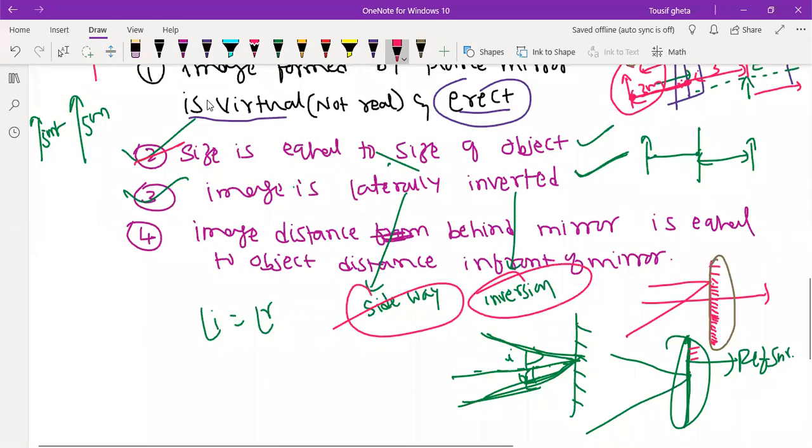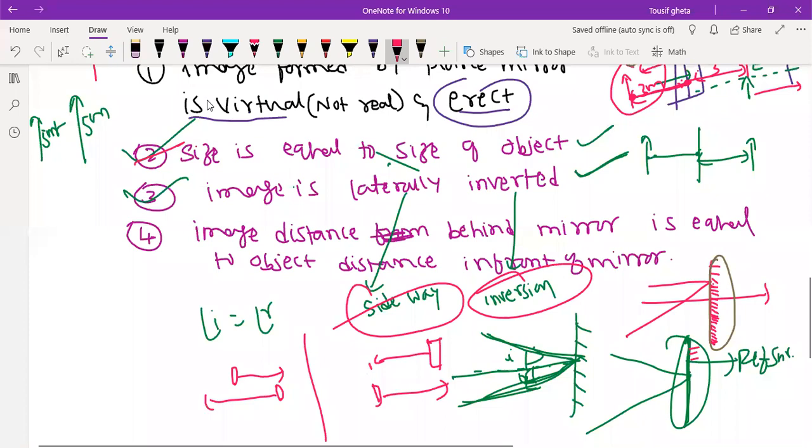Fourth point: the distance of the image behind the mirror. You know the image will form behind the mirror. The distance of the image behind the mirror is equal to the distance of the object in front of the mirror. They have given this mirror and a chessboard. If you take this piece to the front, the image piece also looks like coming to the front. And if you take this chess piece behind, it looks like the chess piece is also going behind. So this is about image distance and object distance.